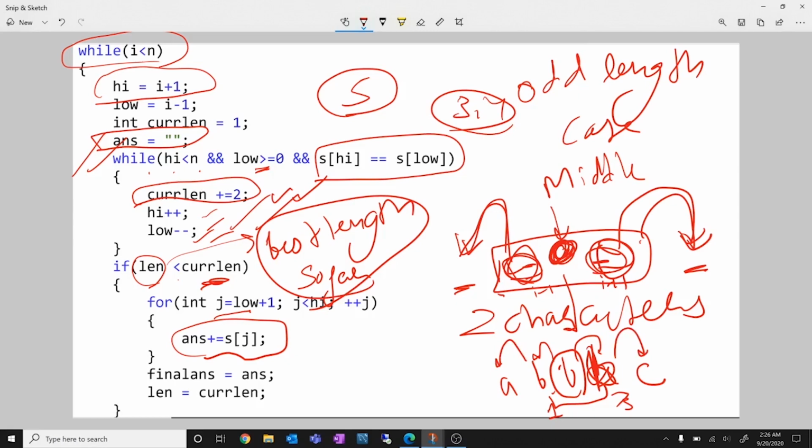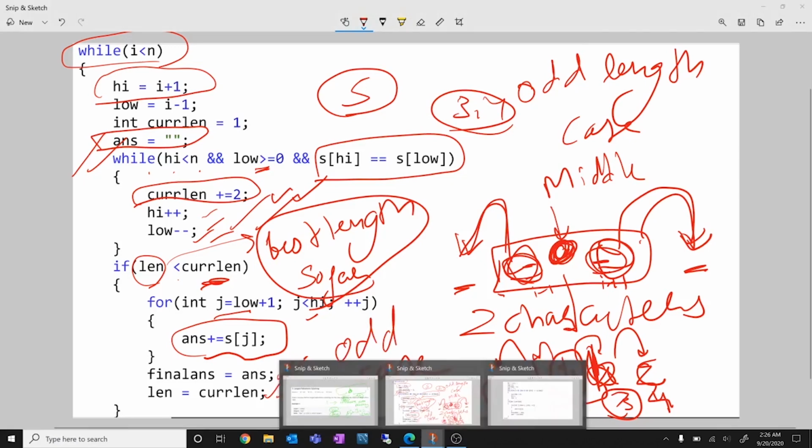That means that my high will become 4 and my low will become 0. At this point, my loop breaks. But this is not a part of the palindrome, and this is not a part of the palindrome. In fact, this and this are a part of the palindrome. So I start from low plus 1 up till less than high, and I append all of these values in my answer. And then I change my final answer and my length to my current length. So this is for the odd case. I hope that you've understood it.